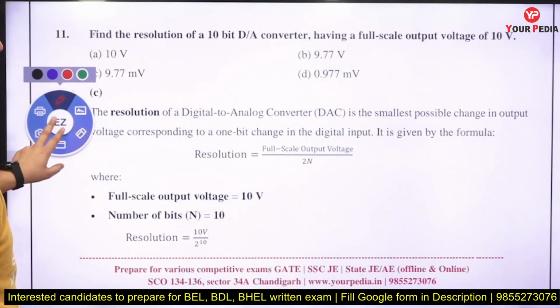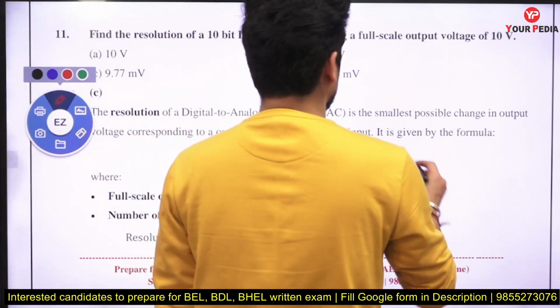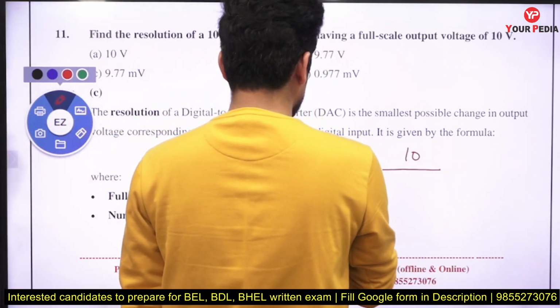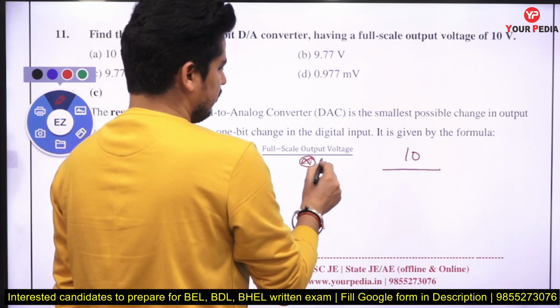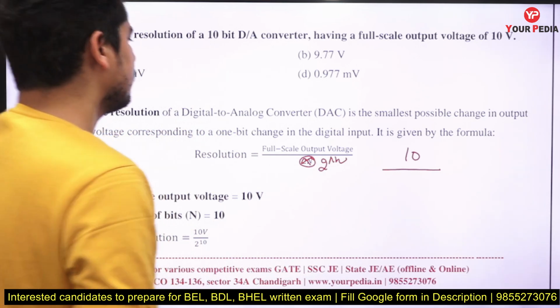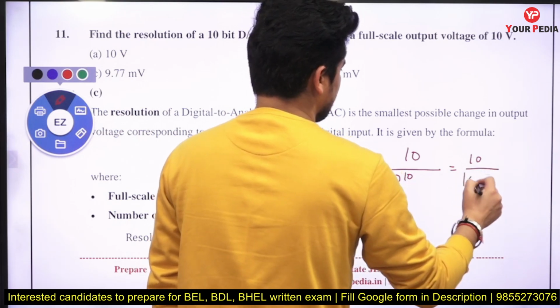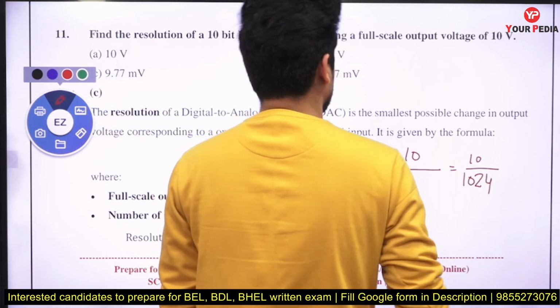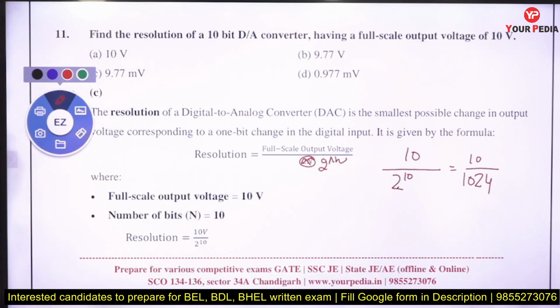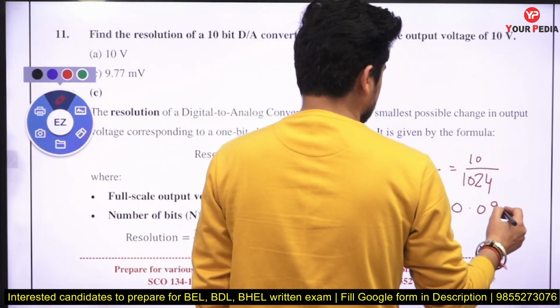Find the resolution of a 10-bit DA, digital to analog converter, having a full scale output voltage of 10 volt. So 10 volt divided by 2 raised to power n. Remember, this is not 2n, it is 2 raised to power n, where n is the number of bits. So for 10 bits, 2 raised to power 10, it is going to be 10 divided by 1024. When you divide, it is almost 0.09, or you can say it is almost 0.0900, right?